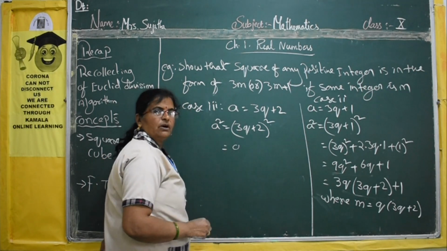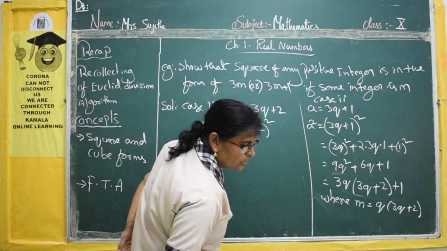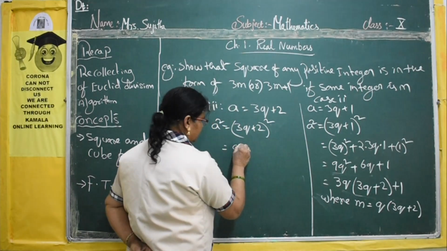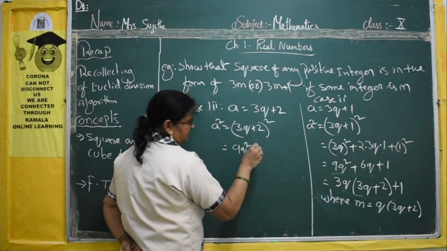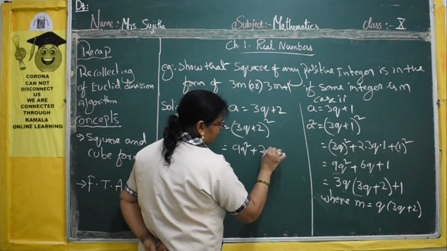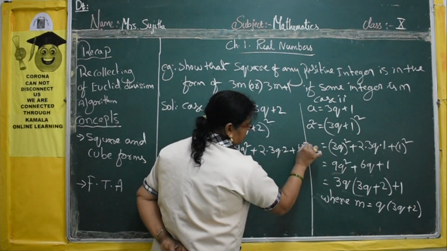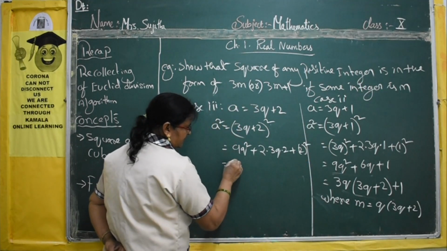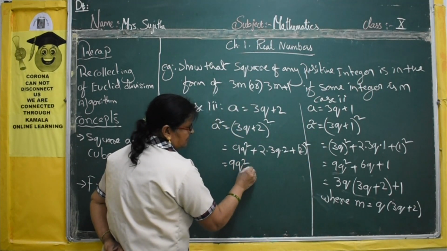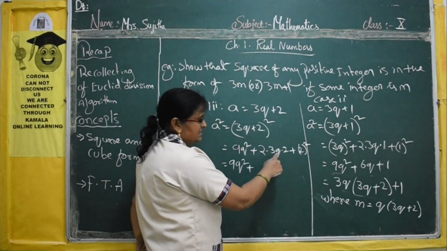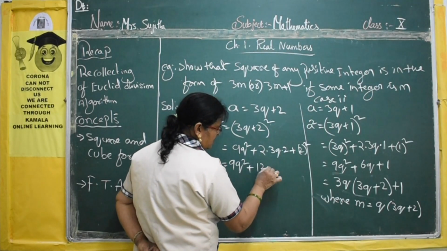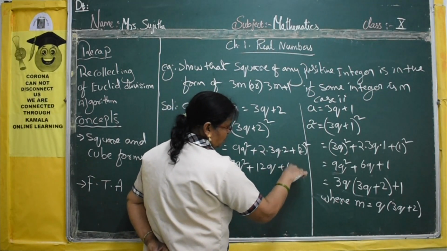Again it is in the form of A plus B whole square, no? So what will you get now? 9q square plus 2 into 3q into 2 plus 2 whole square. That is 9q square plus 12q plus 4.